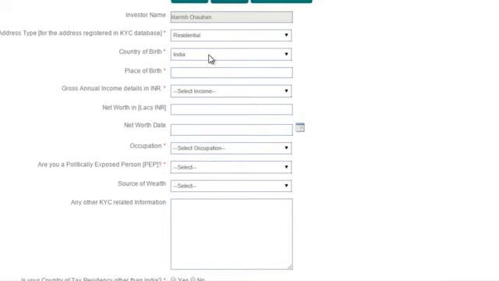There might be a case, and there can be many investors, for whom the country of birth is not India. Many investors are like that, so just make sure that you choose it correctly. Then the next thing is place of birth.